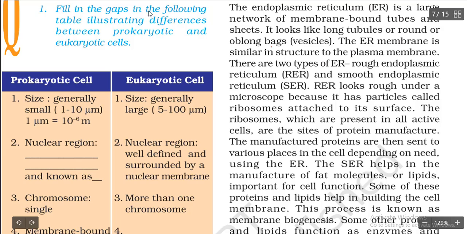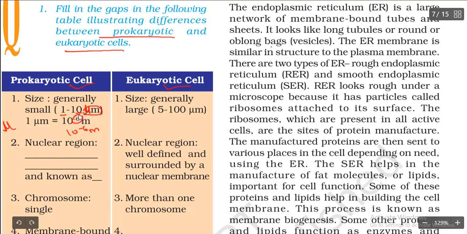So fill in the gaps in the following table illustrating differences between prokaryotic and eukaryotic cells. Let us see the prokaryotic cell and eukaryotic cell differences. Size: generally small. The prokaryotic cell is very small, 1 to 10 micrometer. The symbol you see is micron, micrometer. 1 micrometer is equal to 10 to the power minus 6 meter.